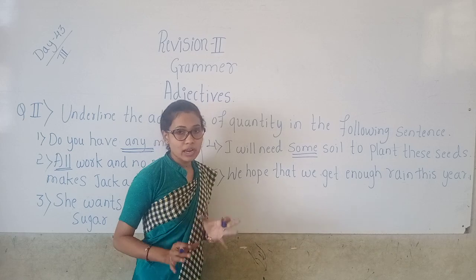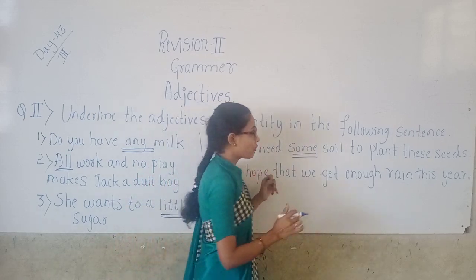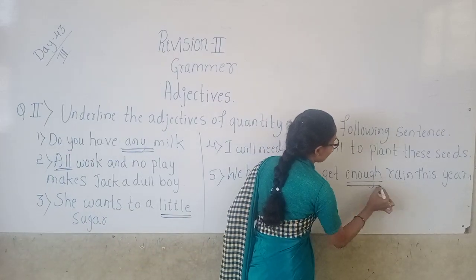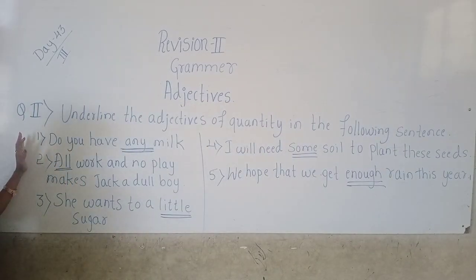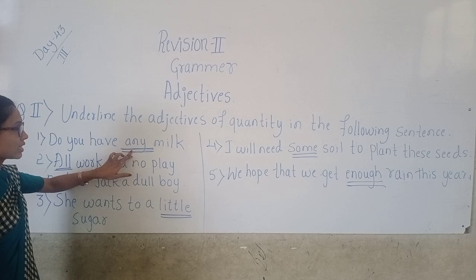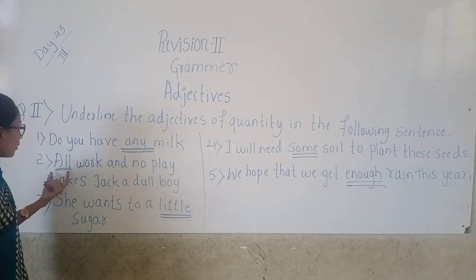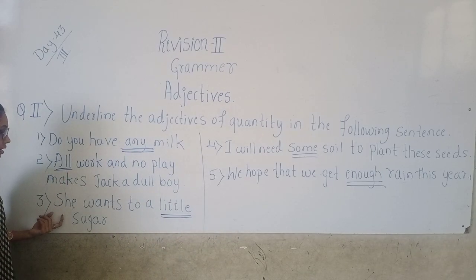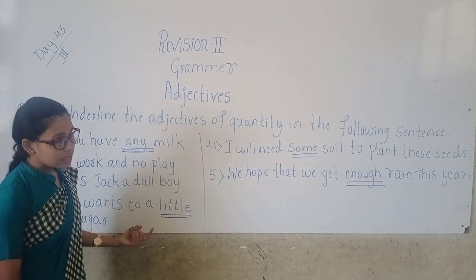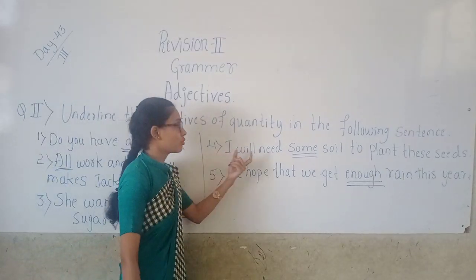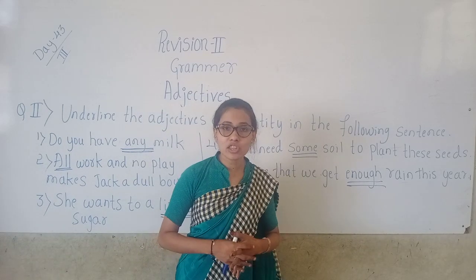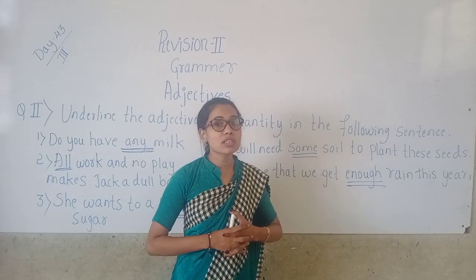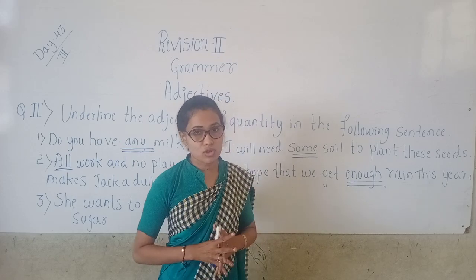So how much rain? Enough rain. See, enough is the adjective of quantity. Here in the first one, any is the adjective of quantity. In the second one, all is the adjective of quantity. In the third one, little is the adjective of quantity. In the fourth one, some is the adjective of quantity. In the fifth one, enough is the adjective of quantity, because they give the answer for how much.